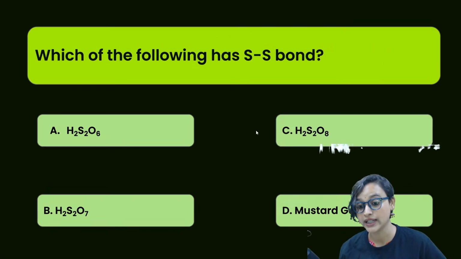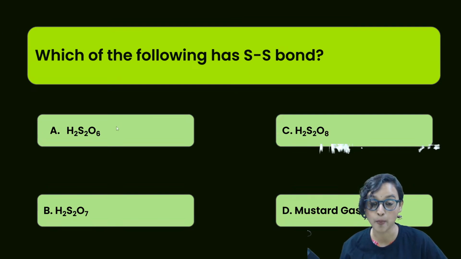Which of the following has SS bond? Let's make it. SS, what will it be? Then double bond O, there will be OH, so 1, 2, 3, 4, 5, 6. I think this is the one.